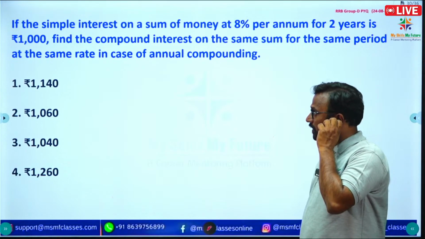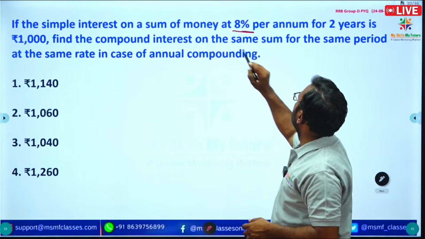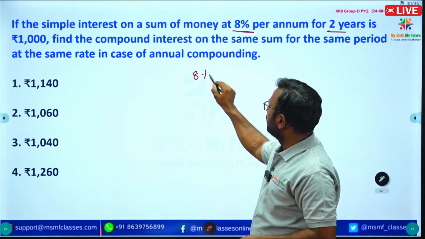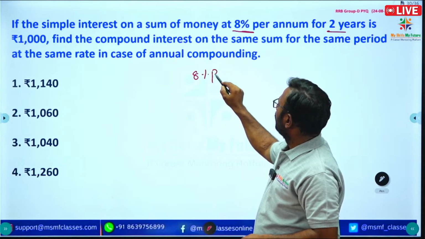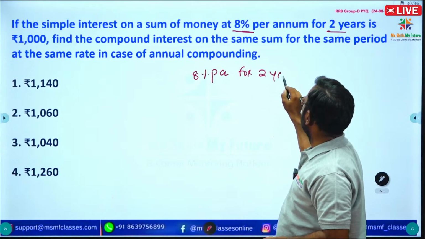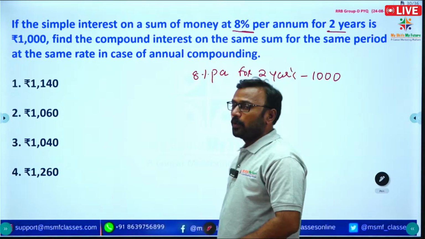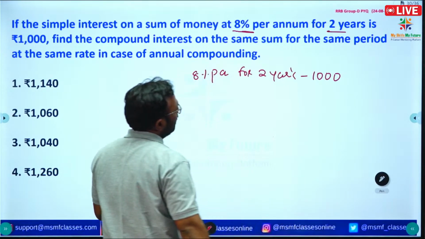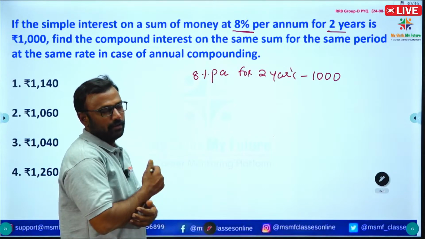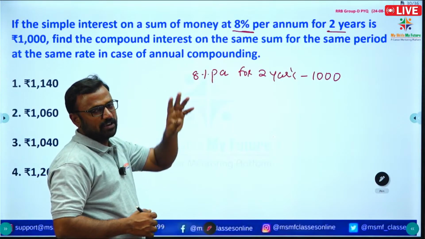Next question. See the question: if the simple interest on a sum of money at 8% per annum for 2 years is 1000, find the compound interest on the same sum for the same period at the same rate, in case of annual compounding. So same rate of interest, same years, same sum, compounded annually.